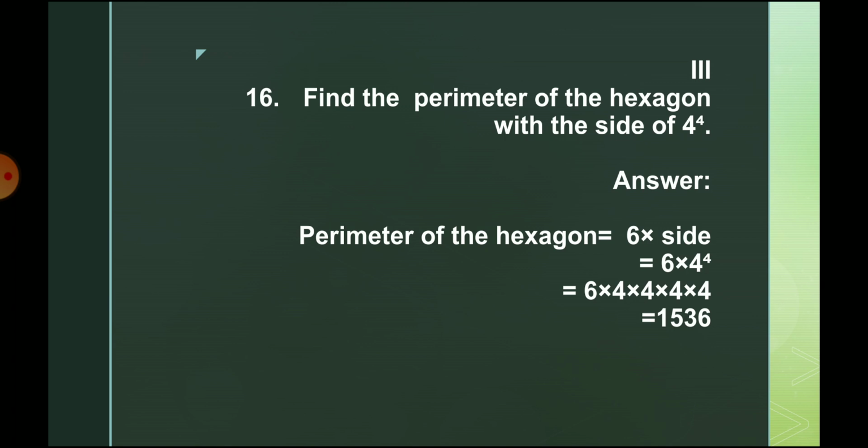Yes, that is 6 into side. Superb. But here, how did they give the value of the side? It's exponential. So we just expressed it. 6 into side means 6 into 4 power 4. We have to expand this number and multiply 6, 4, 4, 4, 4. At the end we can get 1536.